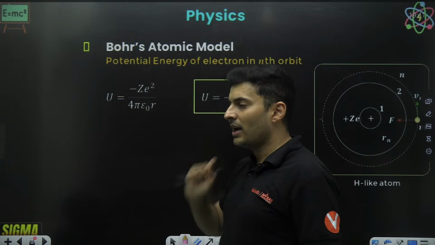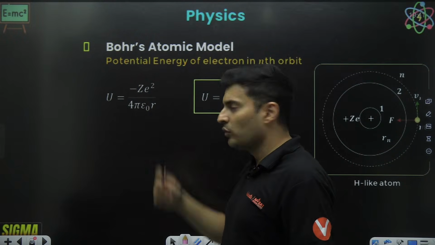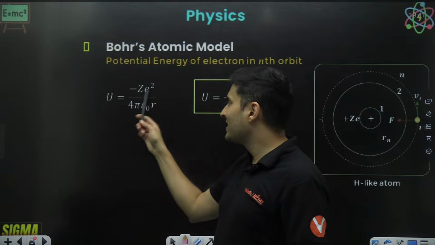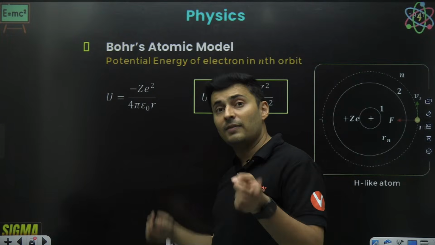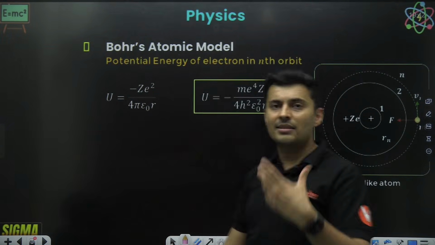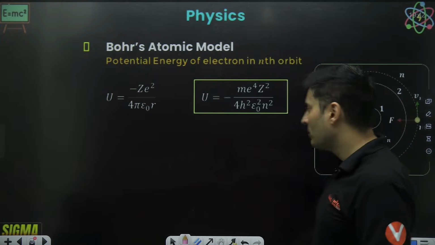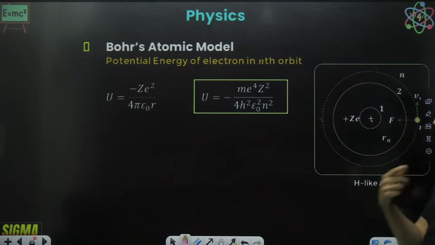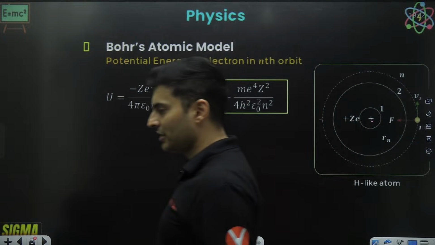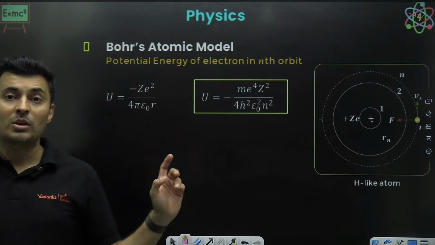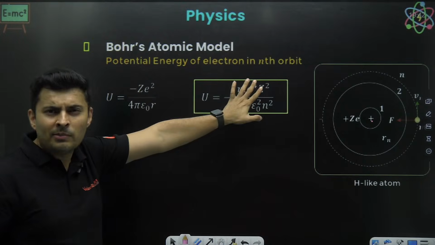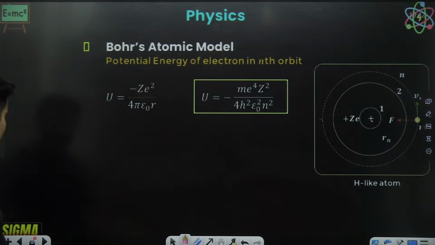K Q1 Q2 by R. K is 1 by 4 pi epsilon naught. Q1 is ZE. Second charge is negative E divided by R, which is the radius, which is also the distance. Why has the minus sign come? Because positive and negative charge will give me negative potential energy. Okay. So this is the potential energy. Don't remember this. Again, I'm telling you, you'll understand why.